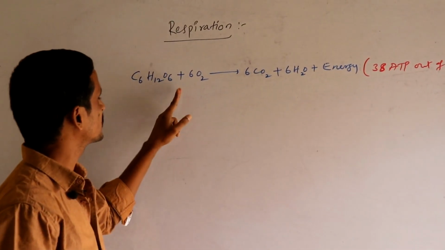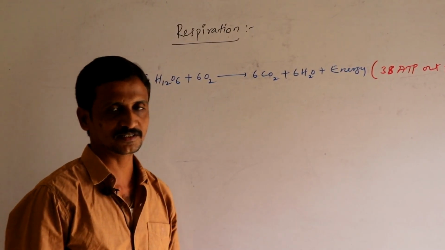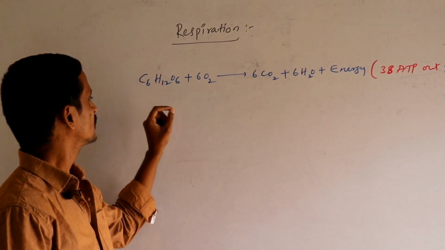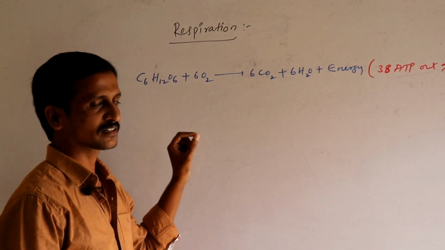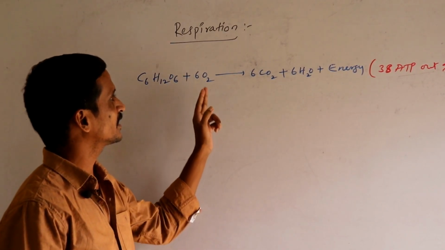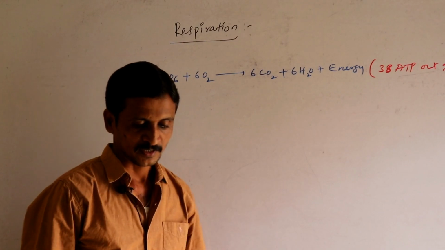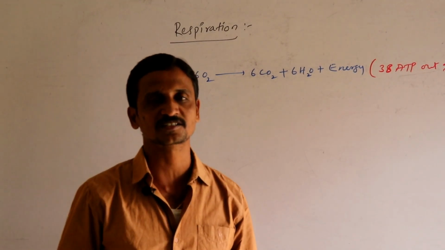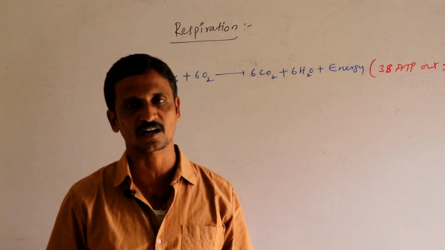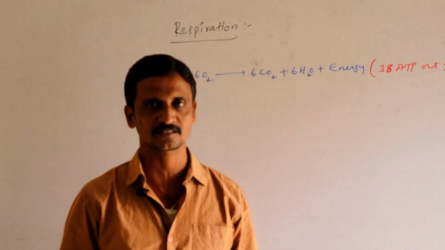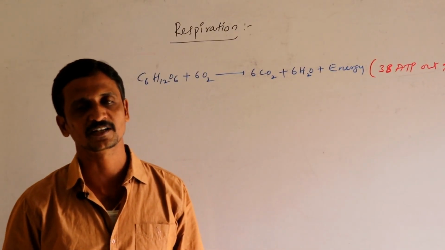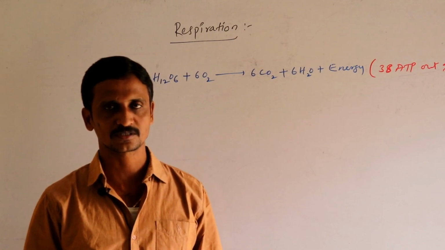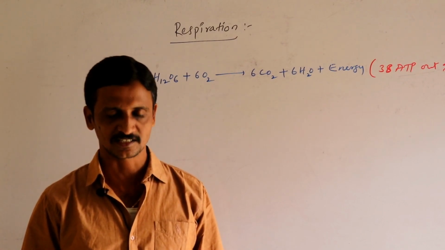Respiration is a catabolic process in which organic substrates are oxidized and energy is released. The substances which are oxidized during respiration are called respiratory substrates. Glucose and fatty acids are examples.